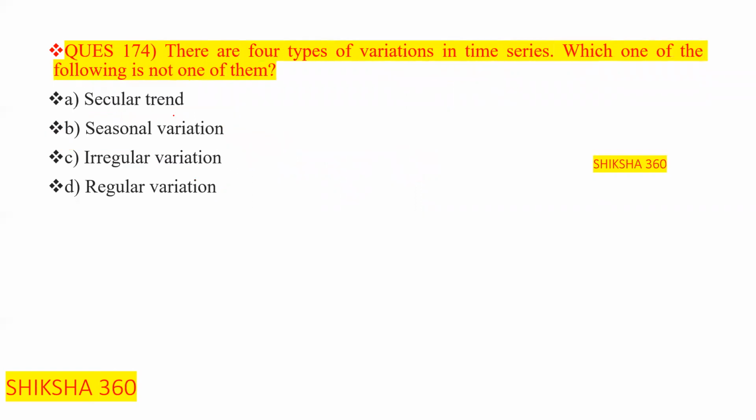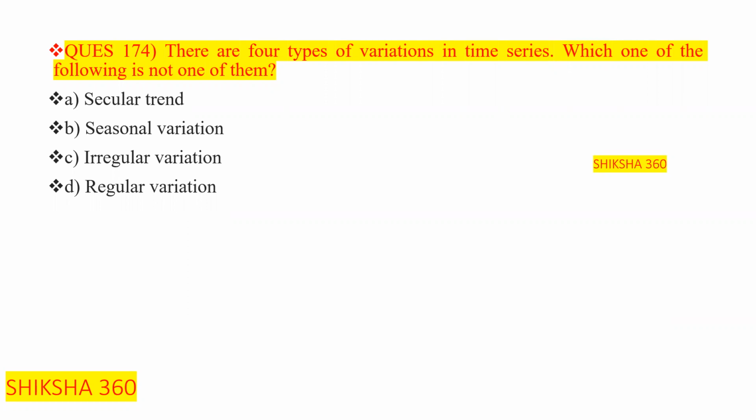Now move to the next question, question number 174. There are 4 types of variation in the time series. Which one of the following is not one of them? There are 4 types of variation basically in the time series. Which one of the following is not one of them?